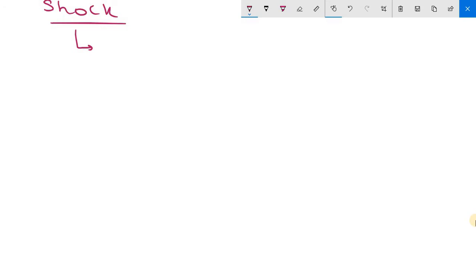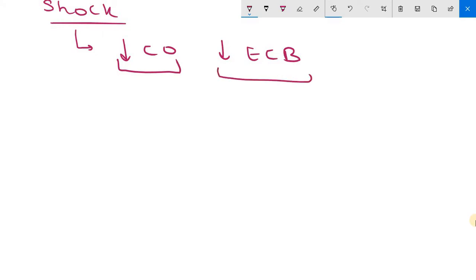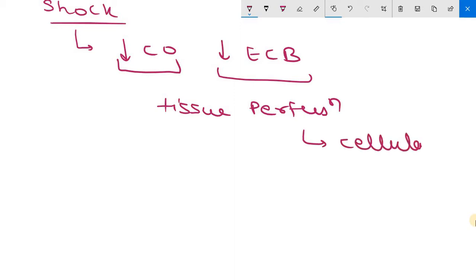So shock is a state in which diminished cardiac output or reduced effective circulating blood volume, either of these two, impairs tissue perfusion, which leads to cellular hypoxia. So this is the whole definition of shock, how you will define shock. Again, shock is a state in which diminished cardiac output or reduced effective circulating blood volume impairs tissue perfusion and leads to cellular hypoxia.